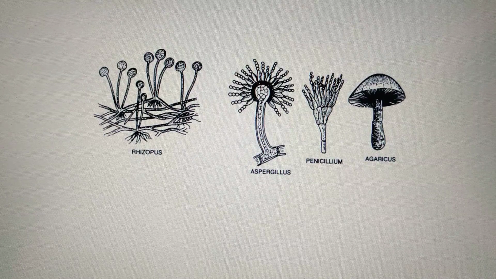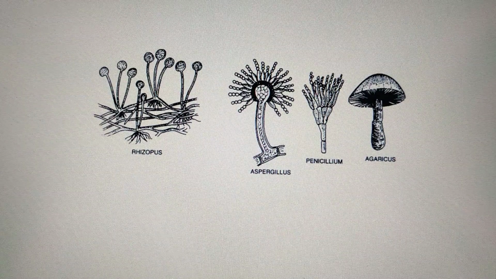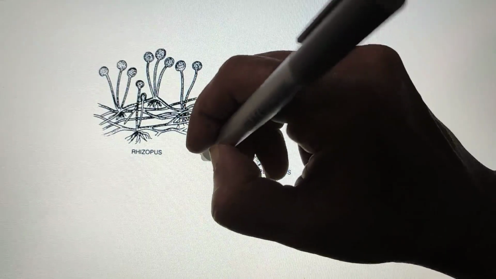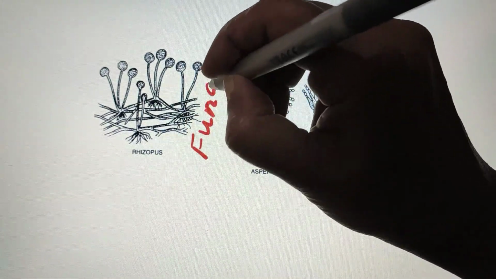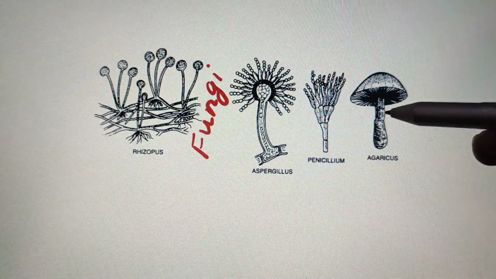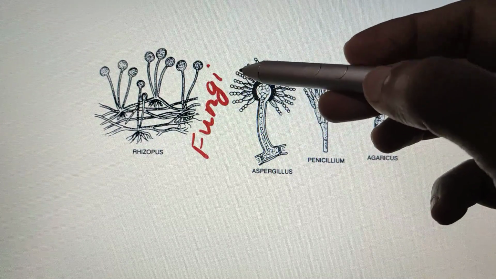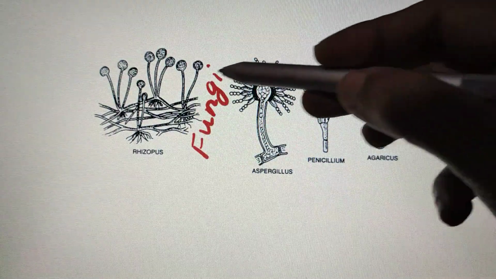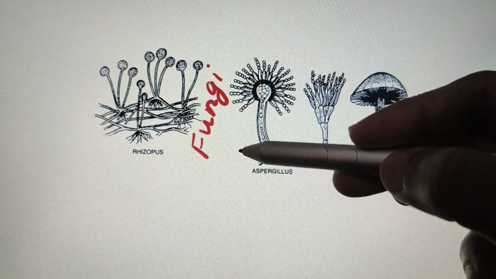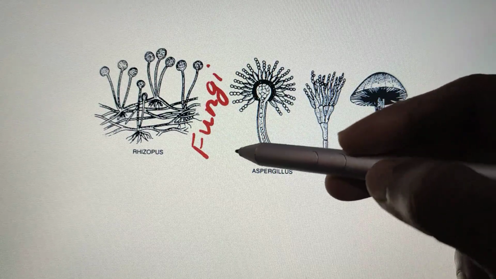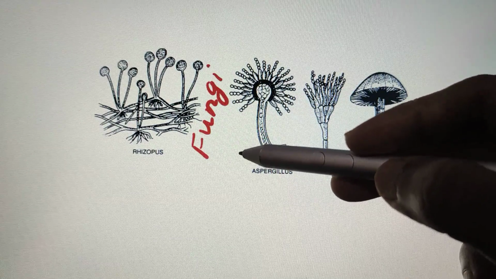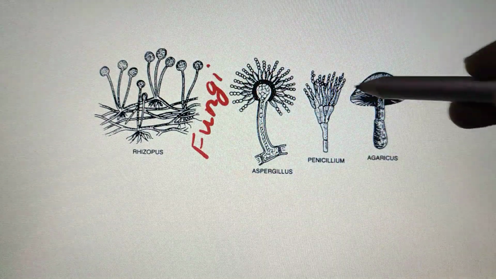We are going to continue our biology lesson and we are going to study the third kingdom, that is fungi. Now look into the pictures here. Fungi are a group of organisms which are heterotrophic, they are saprophytes and they are eukaryotic. I will tell you the meaning of all this.